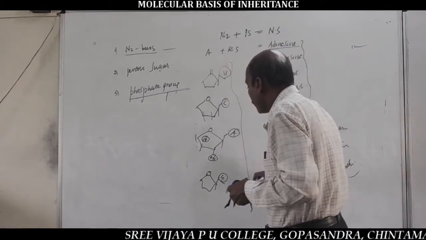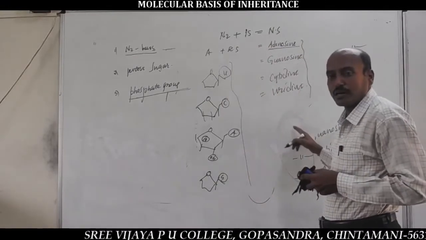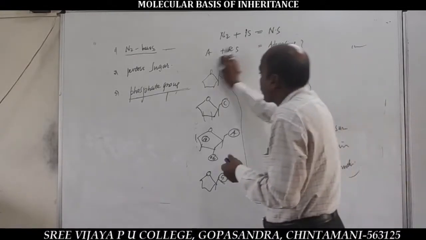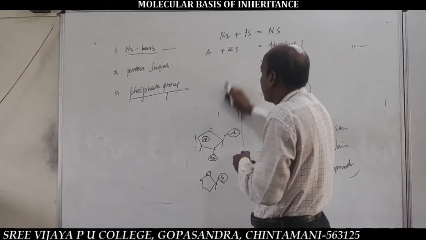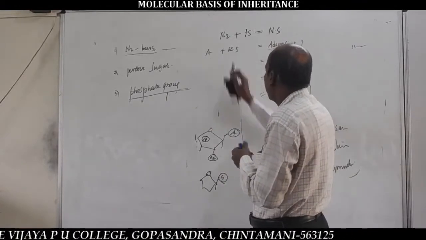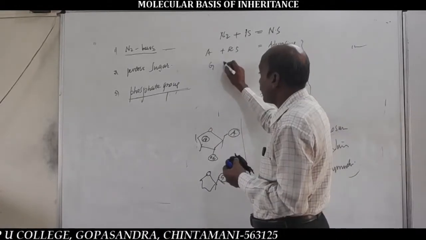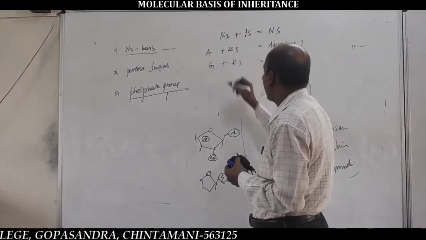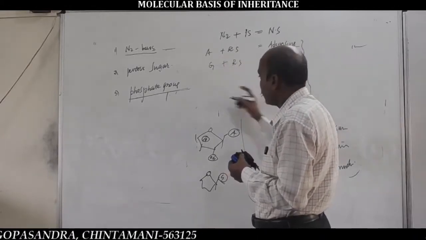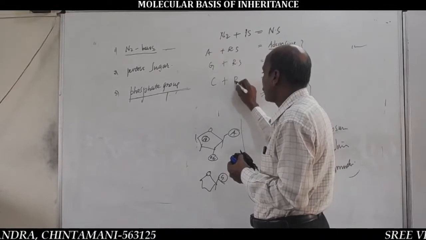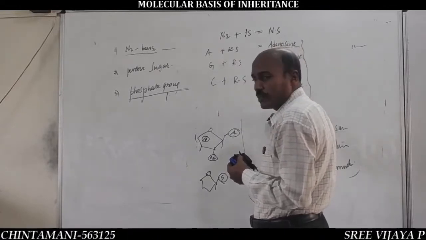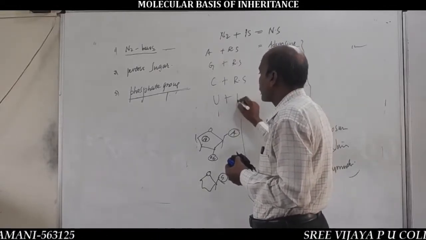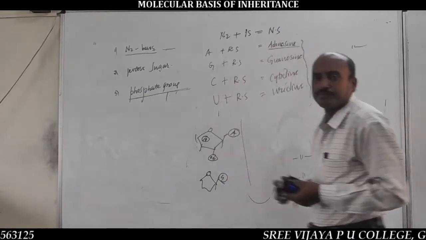These are the 4 nucleosides of RNA. The components of adenosine are adenine and ribose sugar, of guanosine, guanine and ribose sugar, of cytidine, cytosine plus ribose sugar, and of uridine, uracil plus ribose sugar.